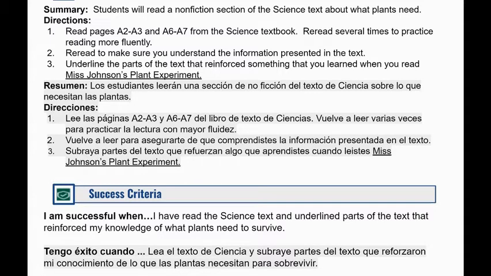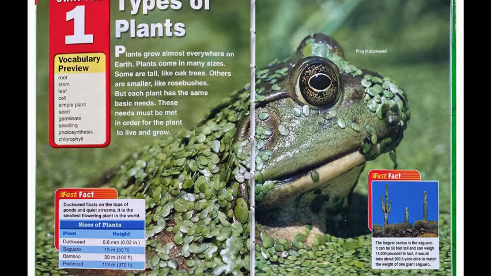Third, you will underline parts of the text that reinforce something that you learned when we read Miss Johnson's plant experiment, which told us about how plants grow and what they need to survive. Students will be successful when they have read the science text and underline parts of the text that reinforced your knowledge of what plants need to survive. This is our science text for today, and if you would like to listen to me reading it with you, you can skip to the end of the video.